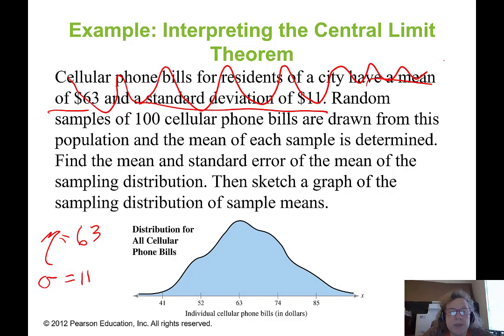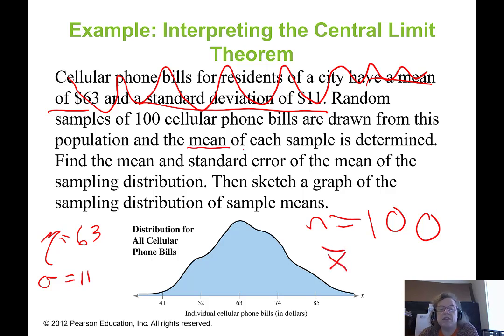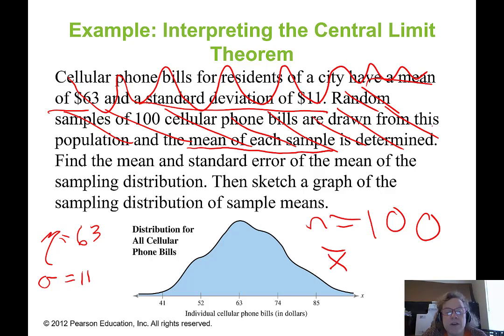All right, random samples of 100 cellular phone bills are drawn from this population, and the mean of each sample is determined. All right, random samples of size 100 means our sample size is size 100. And now I know we're talking about sample means because we've used the word mean of each sample. All right. Okay, so now I have all the information I need from that second sentence. I can cross that out. So now I want to find the mean and the standard error of the mean of the sampling distribution. Then sketch a graph of the sampling distribution of the sample means.